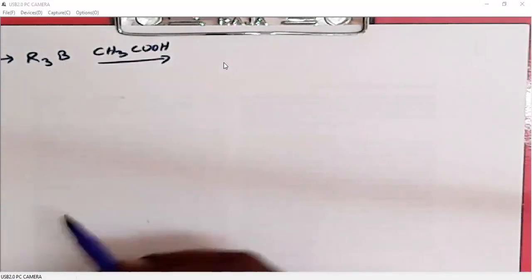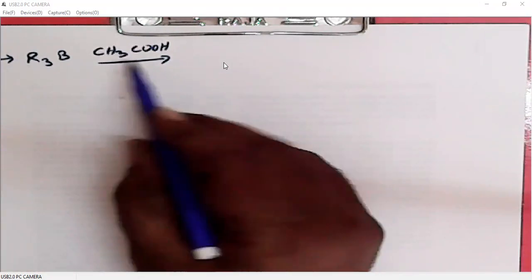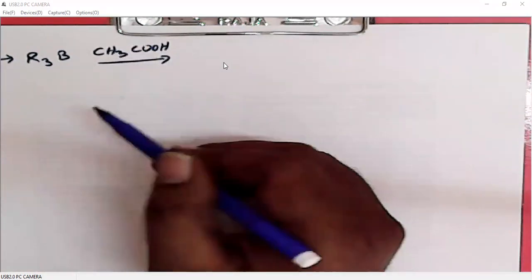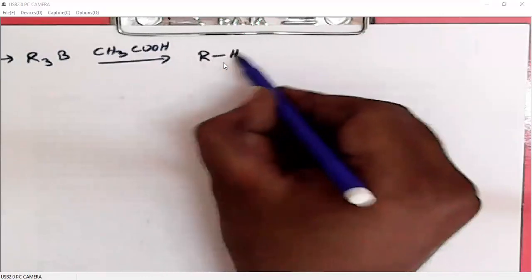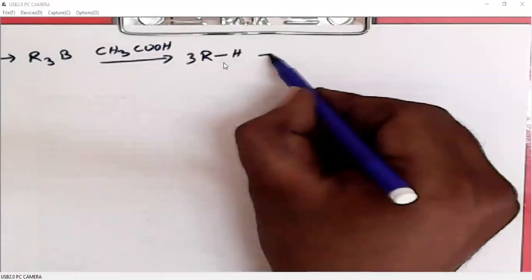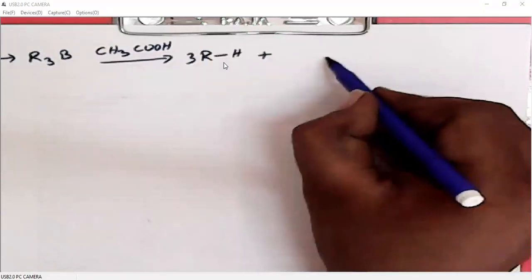The first one is addition of some acid. So when we add acetic acid, what happens? This alkyl boron will be converted to alkane plus borate ester.